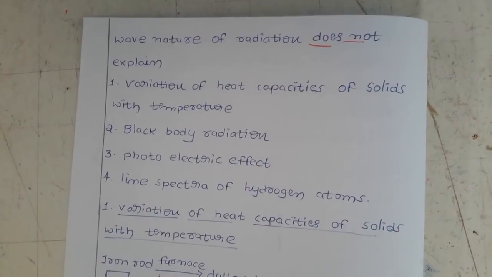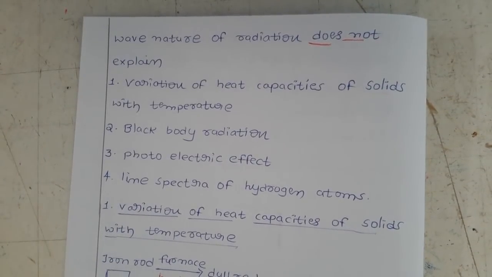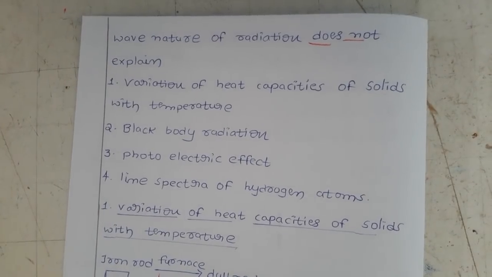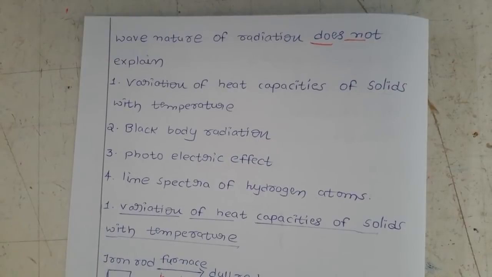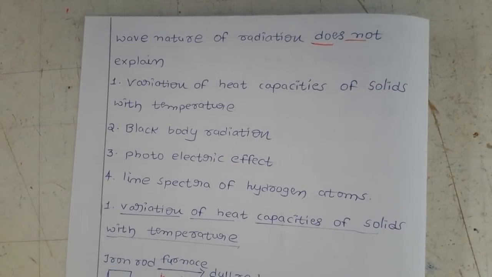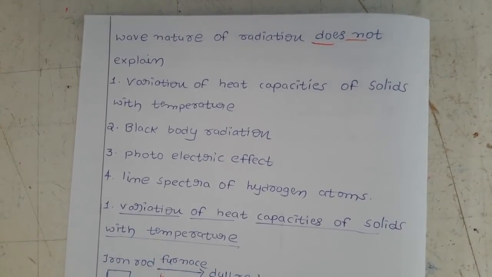Here we are discussing the dual character of electromagnetic radiation, meaning it has wave nature and particle nature. How do you confirm wave nature? With two phenomena: diffraction and interference.